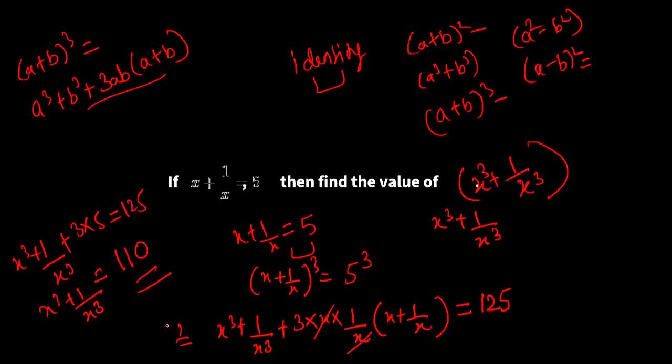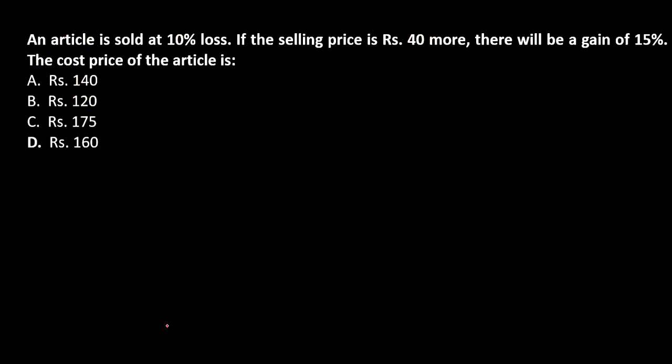And that's it. So this is a question from Profit and Loss. An article is sold at 10% loss. If the selling price is rupees 40 more, there will be a gain of 50%. The cost price of the article is. So they usually ask questions based on profit and loss. So make sure that you are clear about this.